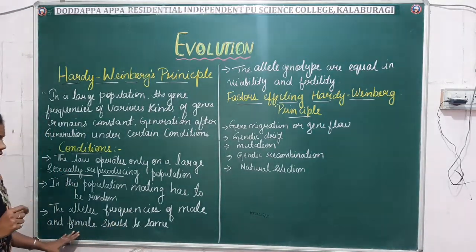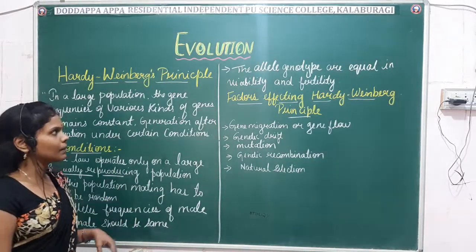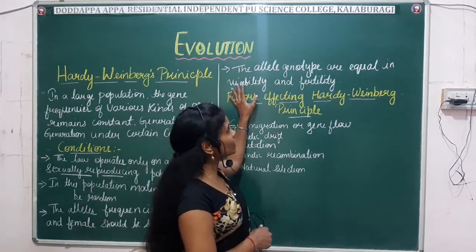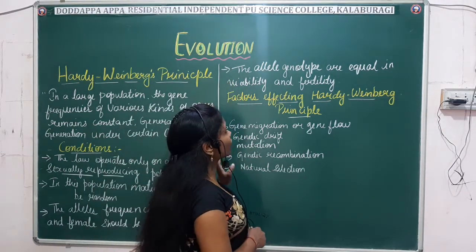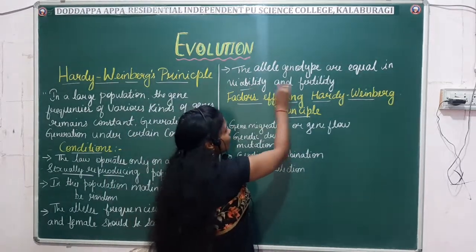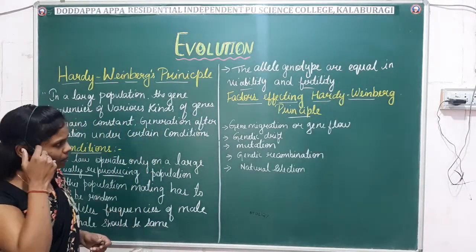What does the third condition say? The allele frequencies of male and female should be the same. And the next condition is that the allele genotypes have equal viability and fertility. Right? They should have equal viability and fertility. So these are the four conditions of the Hardy-Weinberg principle.